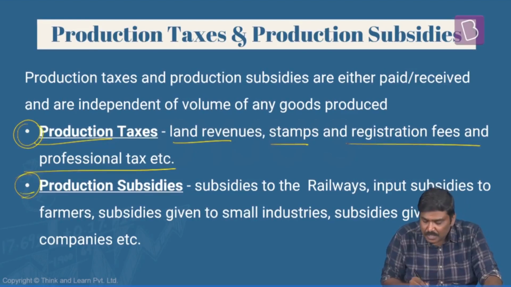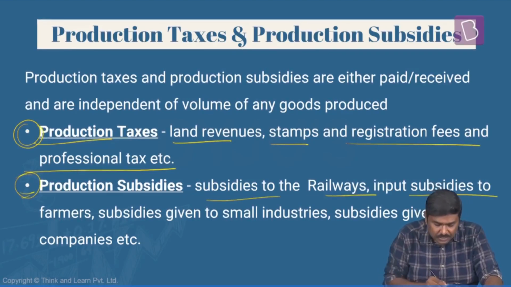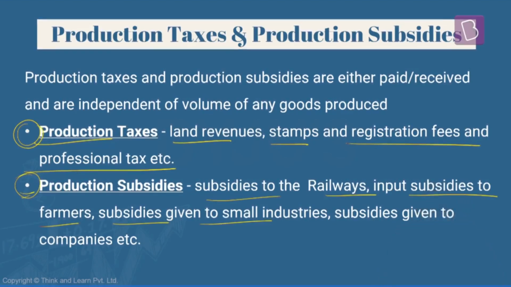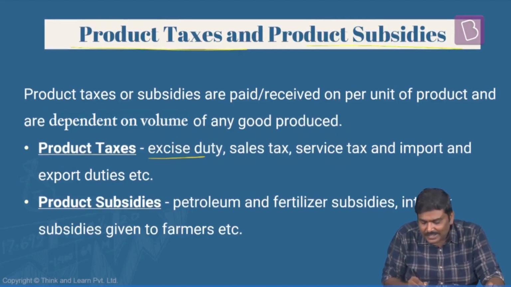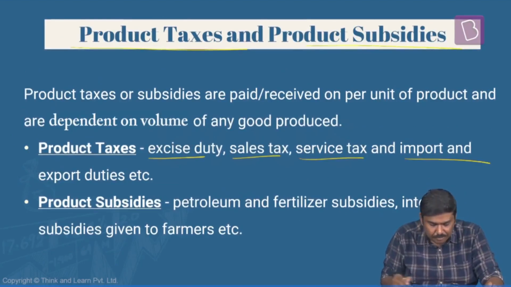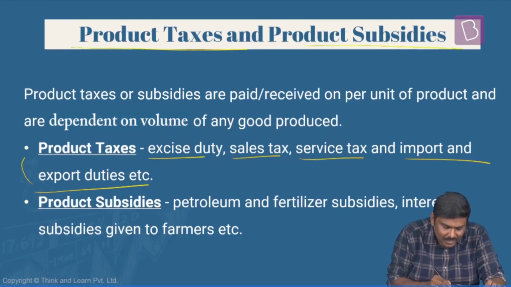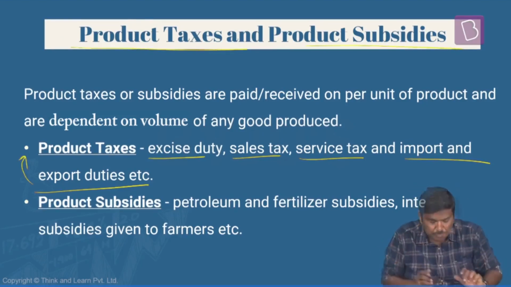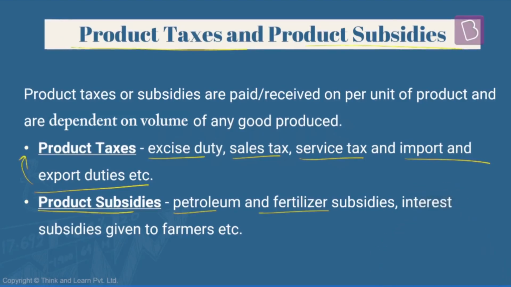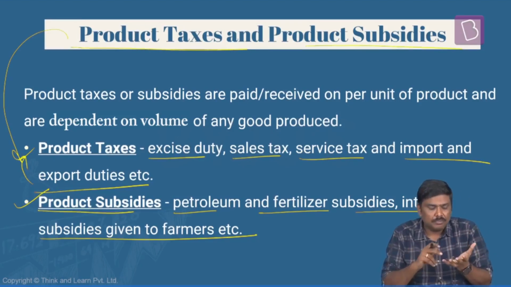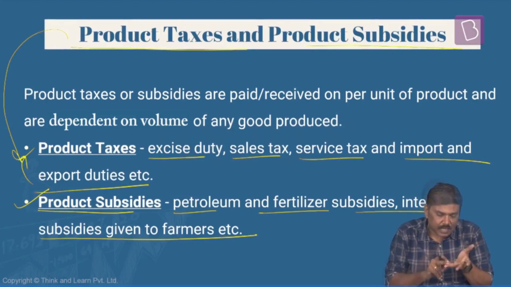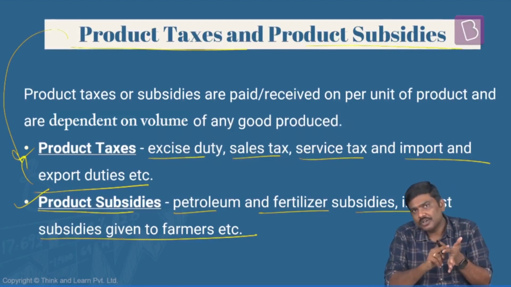Production subsidies: subsidies to railways, input subsidies to farmers, subsidies given to small industries, subsidies given to companies, etc. Product taxes and product subsidies: excise duty, sales tax, service tax, import and export duties, directly related to the number of units. Product subsidies: petroleum, fertilizer subsidies, interest subsidies given to farmers, etc. Right, so these are some of the types of product taxes, product subsidies, production taxes, production subsidies.